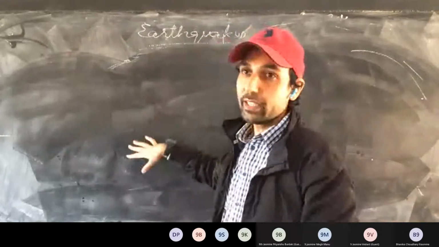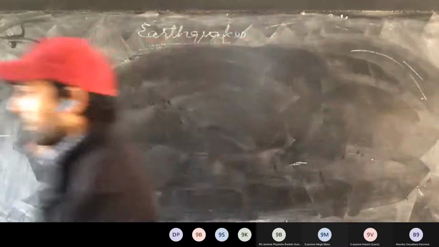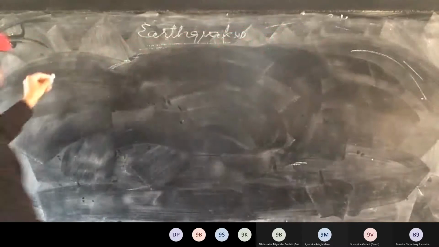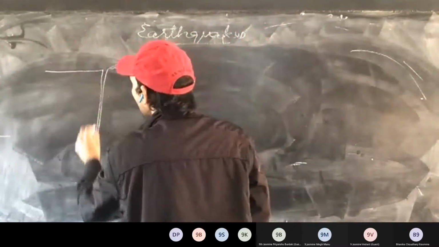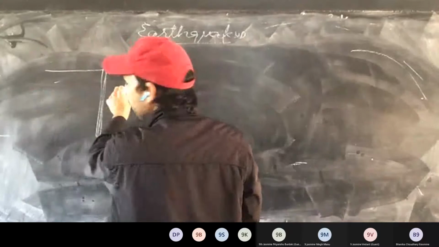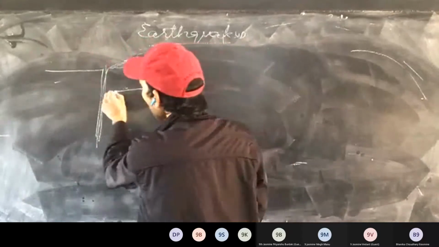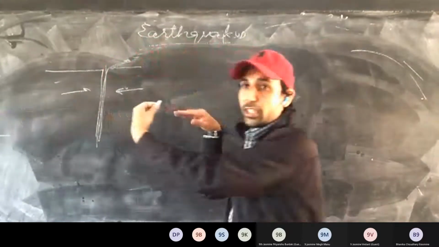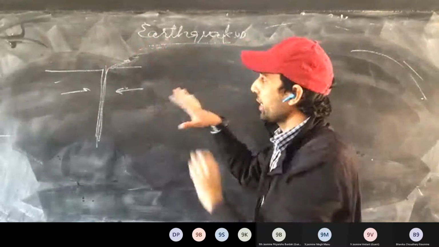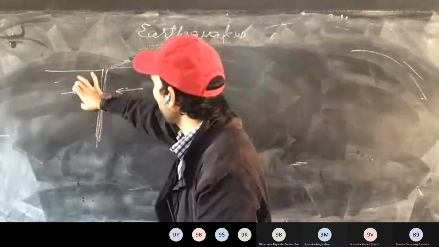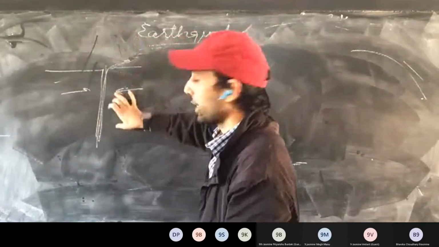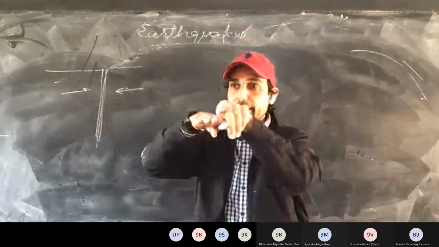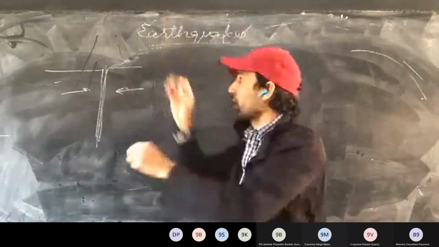So, how are tsunamis generated? For example, here the interaction is there. This is one plate, this is the other plate. Now, tension is there between these two plates. As tension is there, what can happen? Either one plate can go up and the other plate can go down, or they will interact like this. So one goes up, one goes down.